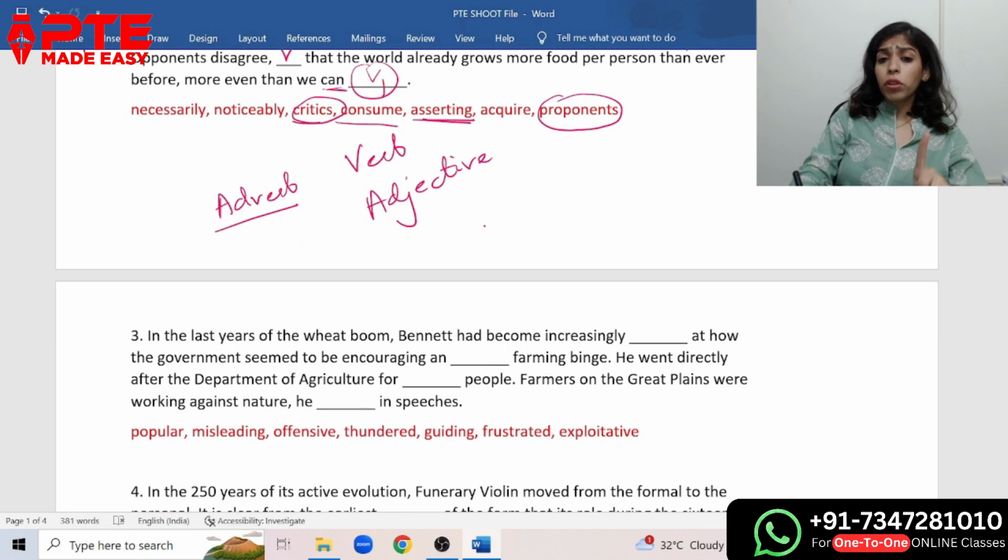So simply focus on four things. Read the first sentence. Okay. Read first sentence. Think of the word form.